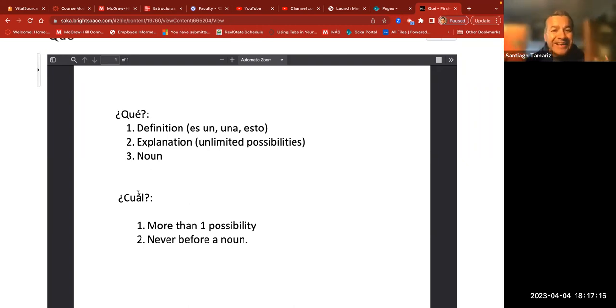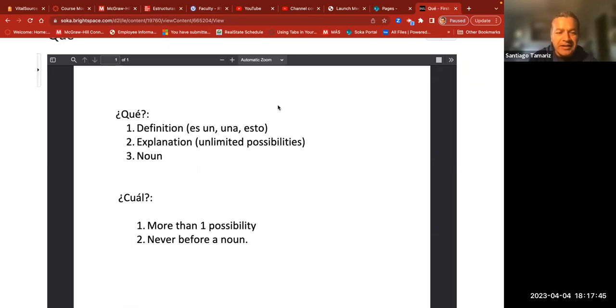De is not a noun, so that's why I'm using cuál. If I say, ¿cuál libro prefieres? That's wrong, because libro is a noun. I will have to say, ¿qué libro prefieres? ¿Este o este? But because we're talking about more than one possibility, without using a noun, you have to use cuál. The key to remember is cuál never goes before a noun.